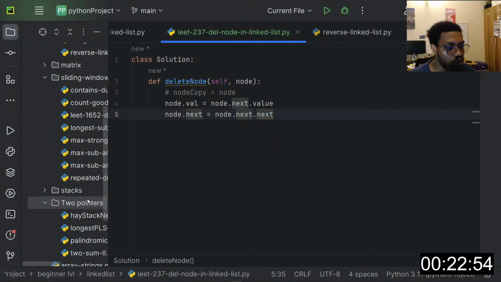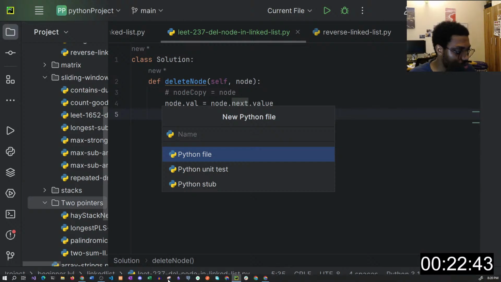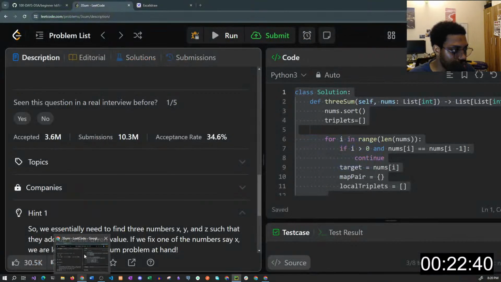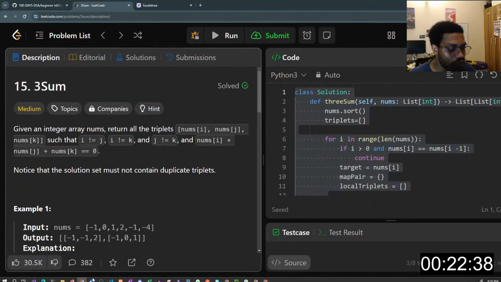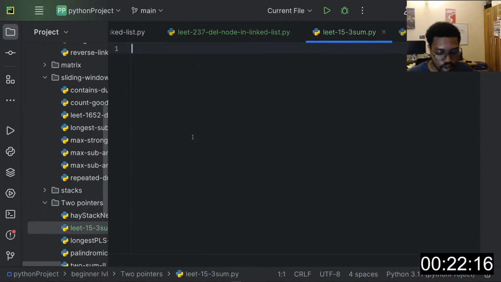So let me come here. 3 sum question. So what's the number again? LeetCode, common. 15. So this number 15. I'll say leet dash 15 dash 3 sum. Oh, that sounded weird. Okay, so 3 sum, and yeah, so I'll just put this here.